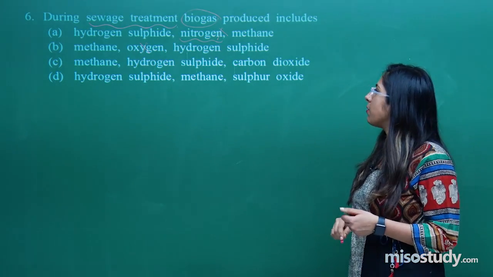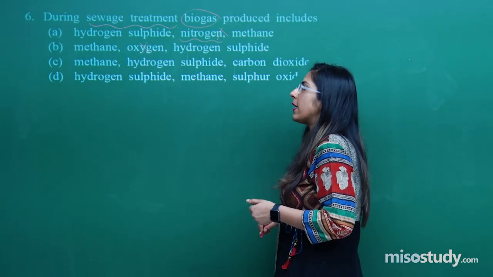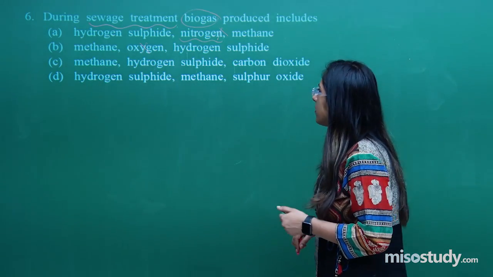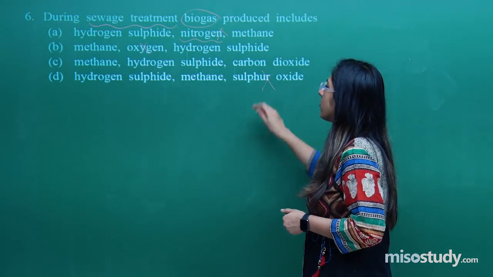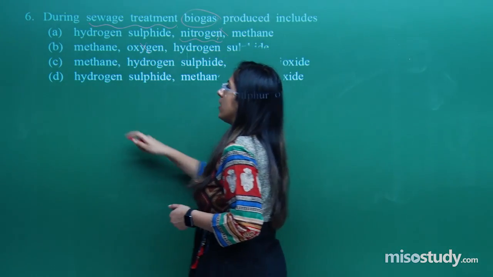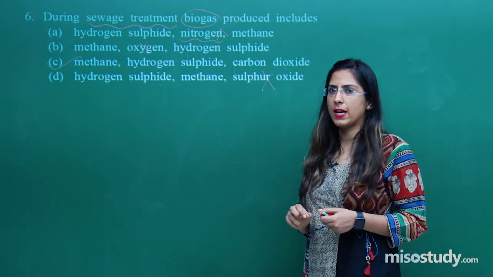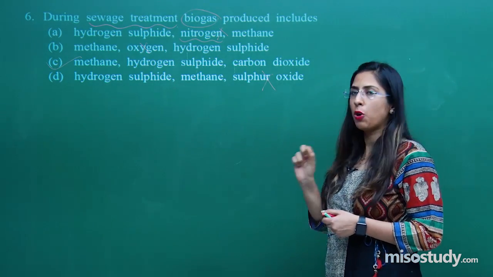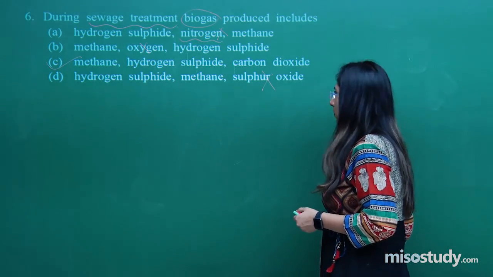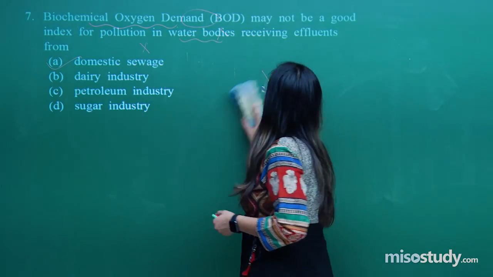Next is methane, hydrogen sulfide and carbon dioxide. This is the right answer. Let's look at option D, which states hydrogen sulfide, methane and sulfur dioxide. Sulfur dioxide is not the right one. So the correct option is methane, hydrogen sulfide and carbon dioxide. This is question number 6, correct option C. Let's look at question number 7.